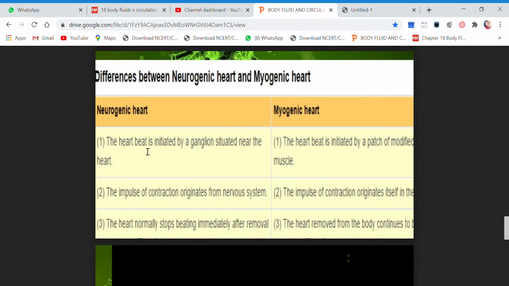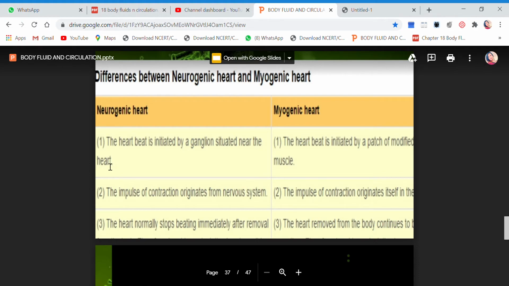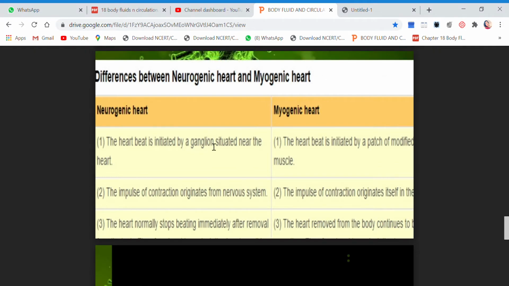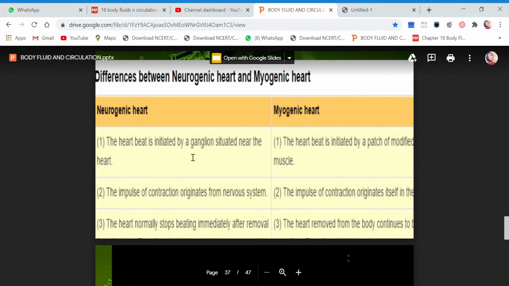You see, when the heartbeat is initiated by a ganglion situated near the heart, that means the beat is not being initiated in the heart or from the heart. The action potential is generated somewhere outside the heart by a ganglion. Then such a heart is a neurogenic heart, because a ganglion is a bunch of neurons. So this kind of heart is known as a neurogenic heart.